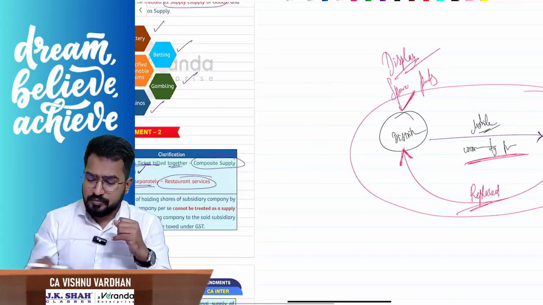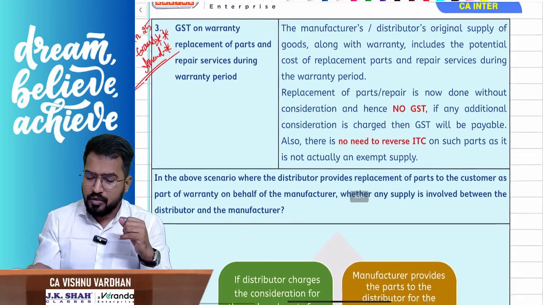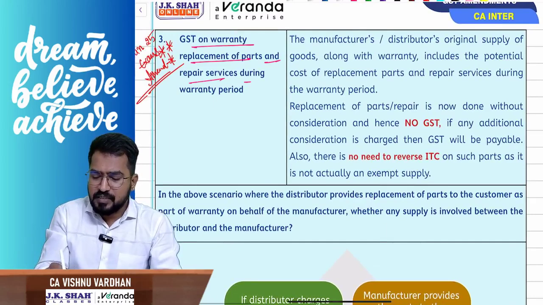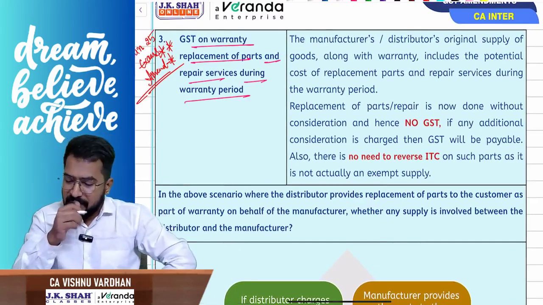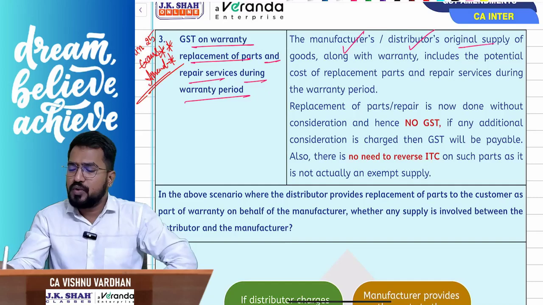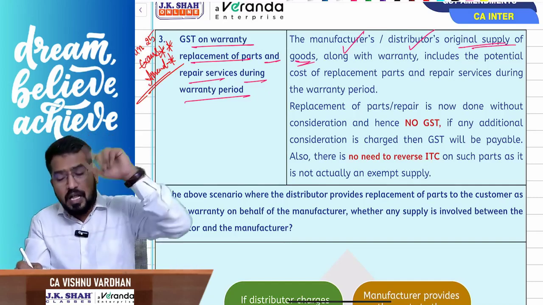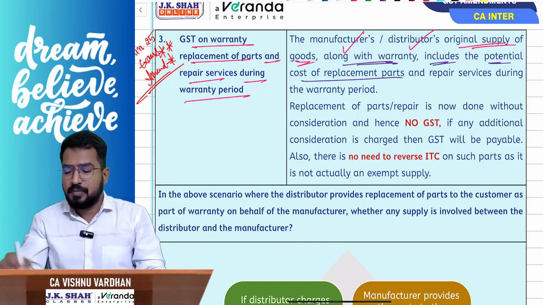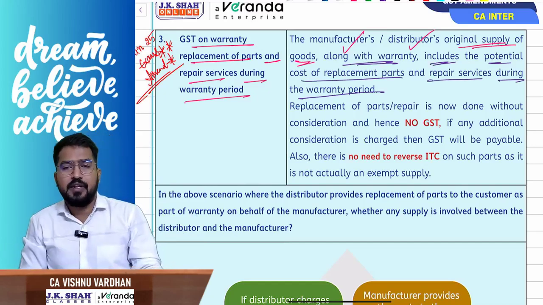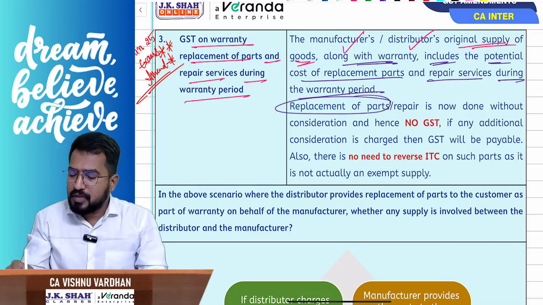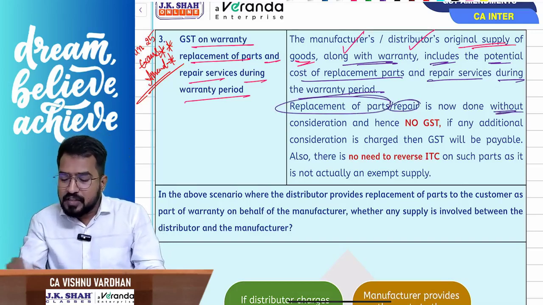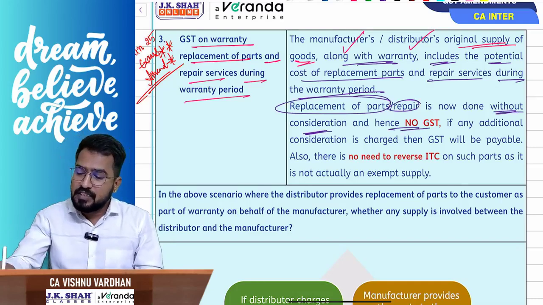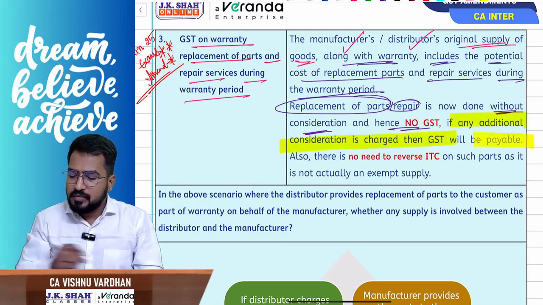Now, sir, if you look at this, GST on warranty, replacement of parts and repair services during the warranty period. The manufacturer, or it can be a distributor, who has made an original supply of goods along with the warranty, which includes the potential cost of replacement parts and repair services during the warranty period, and hence that replacement of parts or repair, whatever they are doing now, is without consideration, and hence no GST. But if they charge any additional consideration, then GST will be payable.